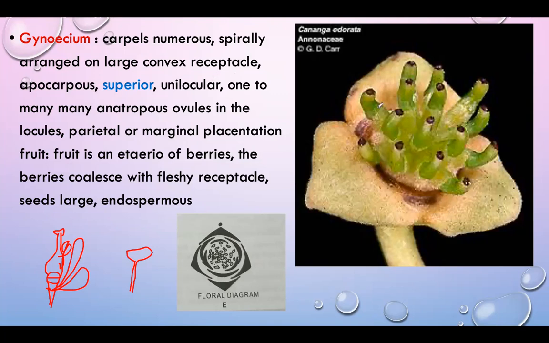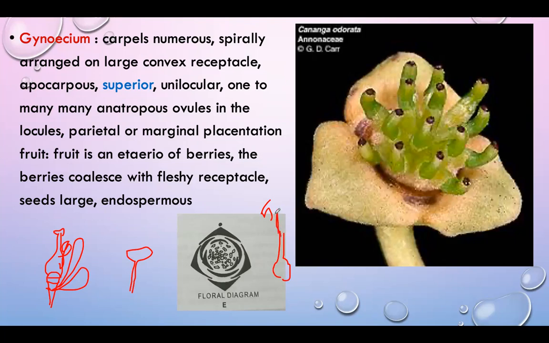We can see this in the diagram. For example, in hibiscus they have 5 carpels, but all the carpels are fused to each other and form one ovary, one style and stigma.